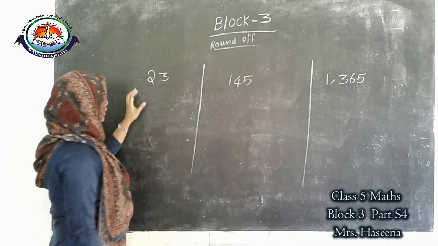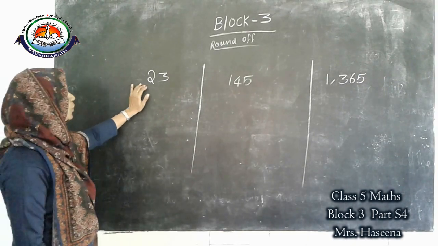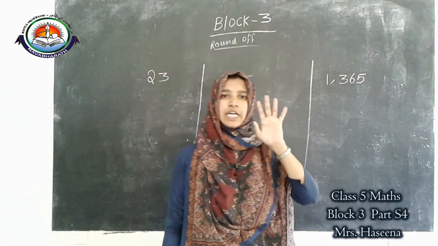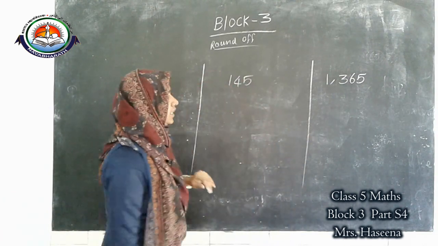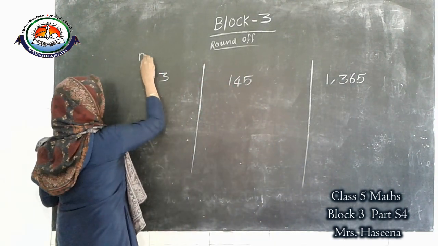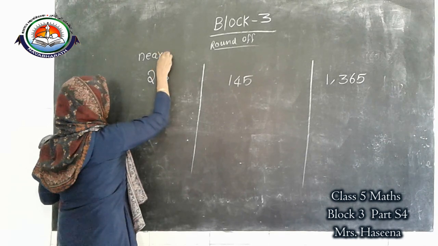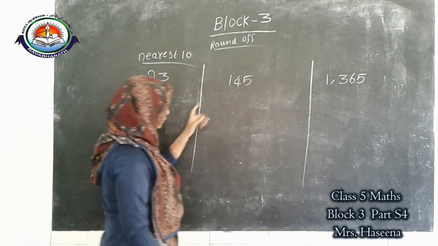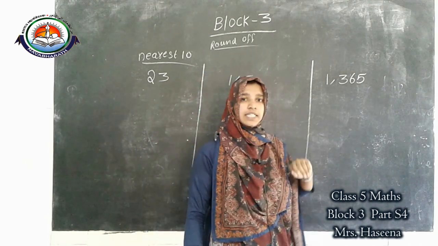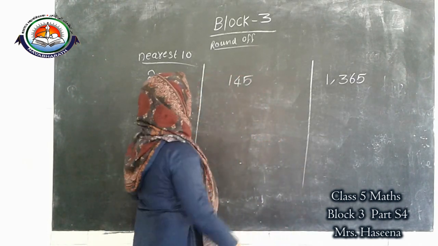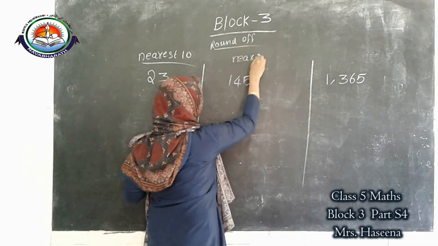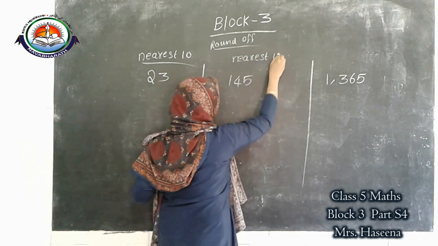Round off. If the number is a 2-digit number, round off to the nearest 10. If the number is a 3-digit number, round off to the nearest 100.